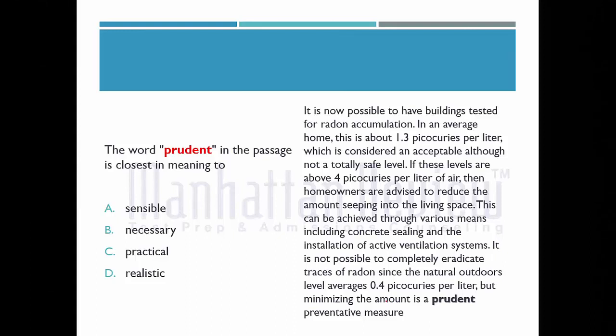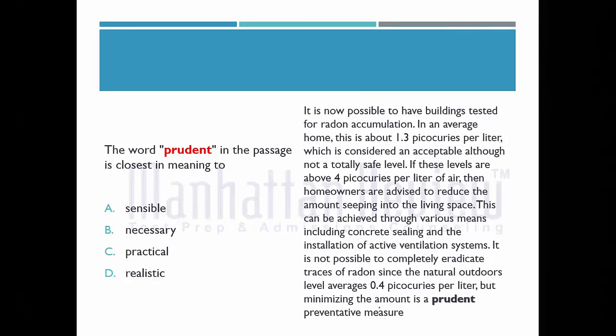In an average home, this is about 1.3 picocuries per liter, which is considered acceptable, although not a totally safe level. As we all know, radioactive substances which emit radiation are not safe, and the radiation of this radioactive element is measured in curies. If these levels are above 4 picocuries per liter of air, then homeowners are advised to reduce the amount of radon in the living space.